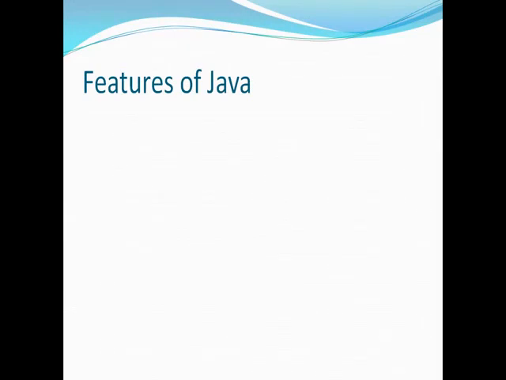If we look at the other features of Java, Java is a very secure language. Web-based applications are created using Java, and in web-based applications, security is very important. The different features of Java, for example the bytecode which we saw previously, make it very secure.